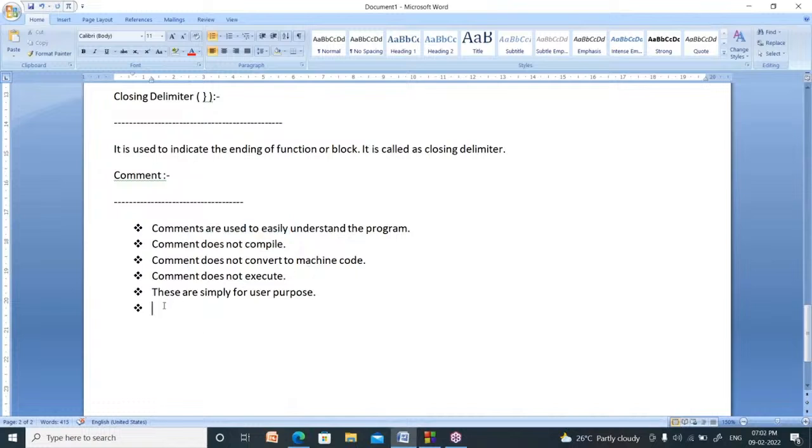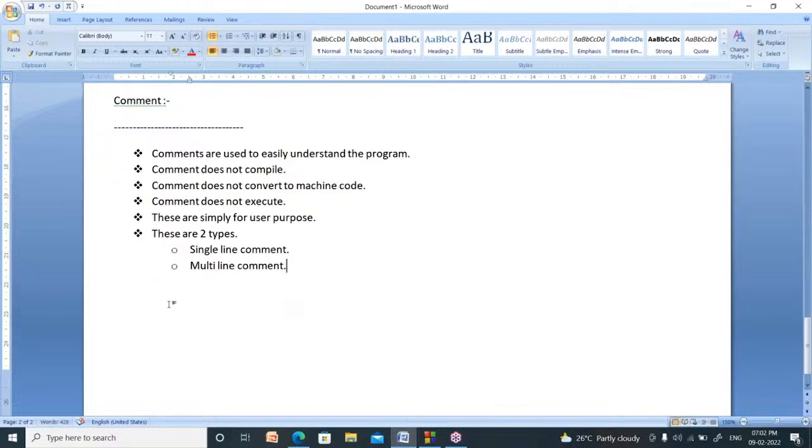There are two types of comments. How many types of comments are there? Two types. One is the single line comment. Second one is the multi-line comment. Single line comment and multi-line comment.